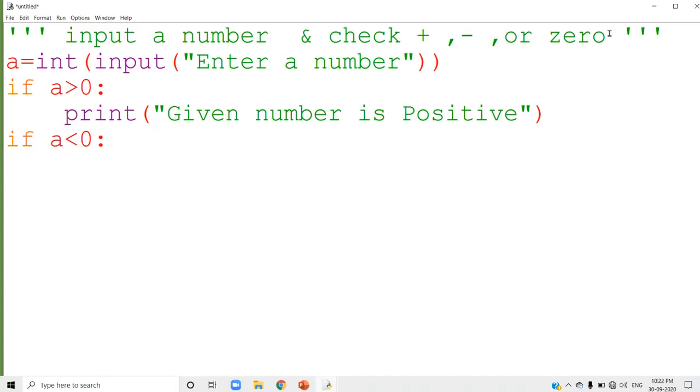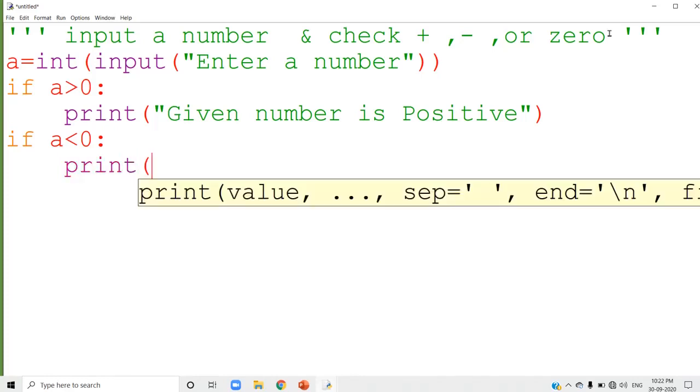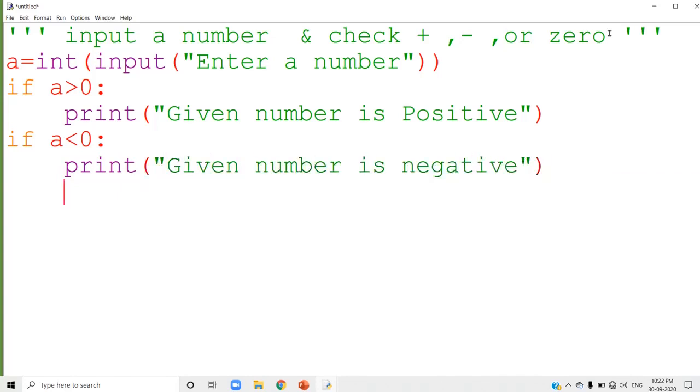So the condition is a less than 0. You can do this program by using another method, but that topic we didn't cover, that's why I am using this method. When you press the enter key, the cursor comes to the proper indentation and you type print 'Given number is negative'. So this is the positive condition and the negative condition.